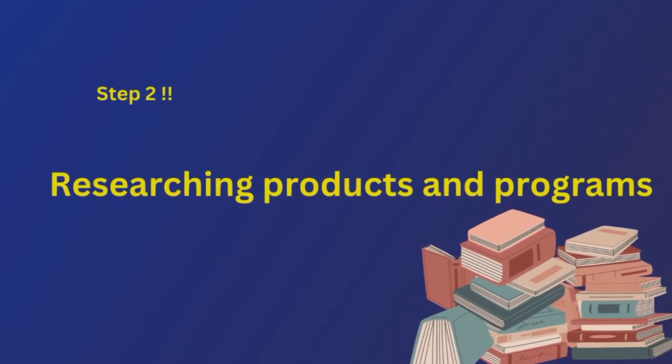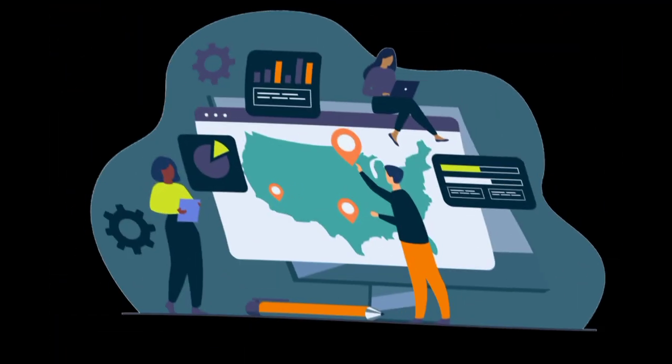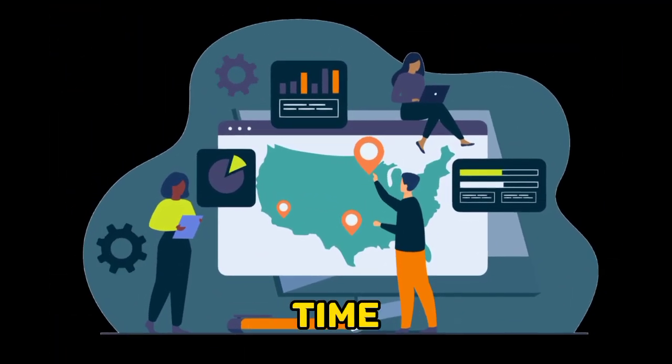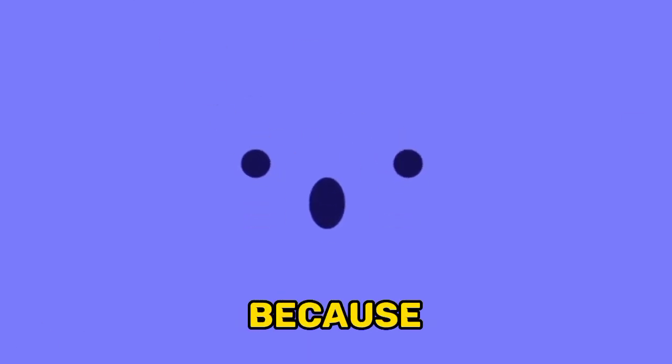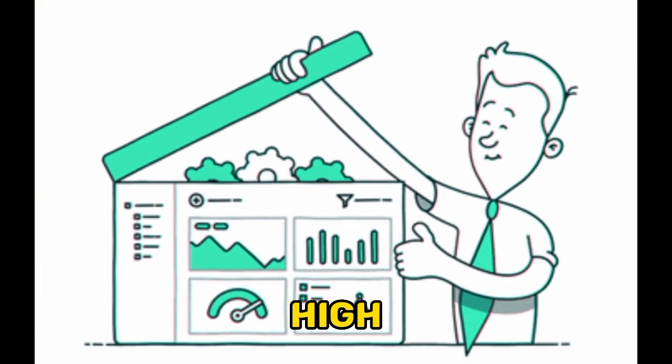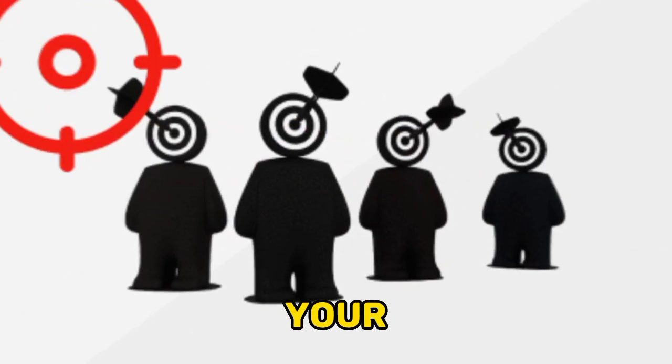Step 2. Researching products and programs. Now that you have found a niche, it is time to start researching the products and programs that you will promote as an affiliate. This step is critical because you want to make sure you're promoting high-quality products that will appeal to your target audience and generate commissions for you.